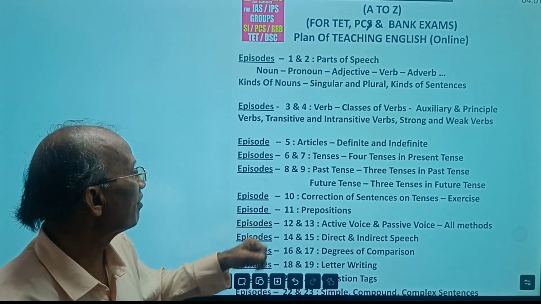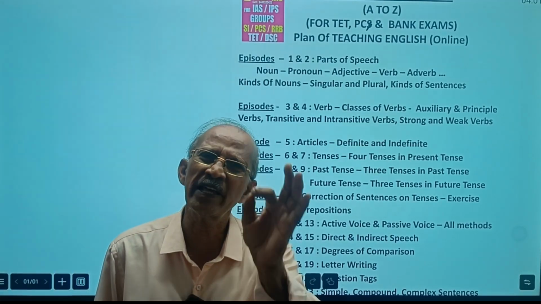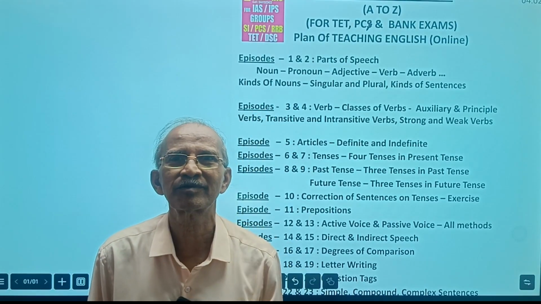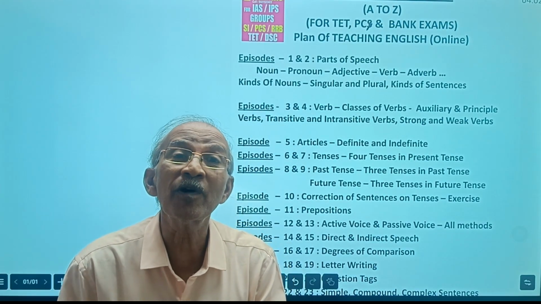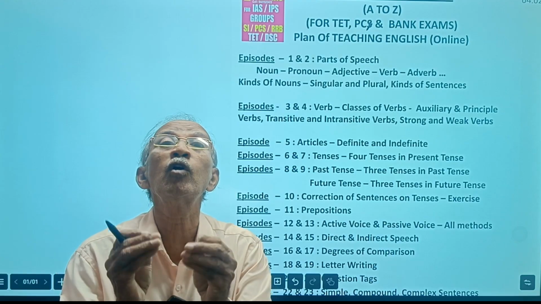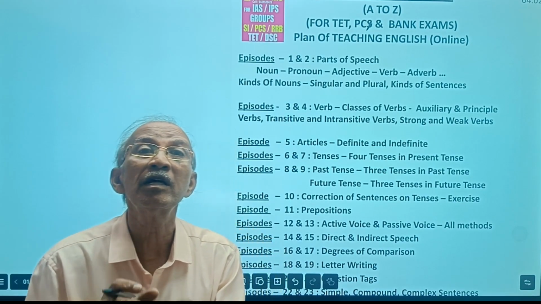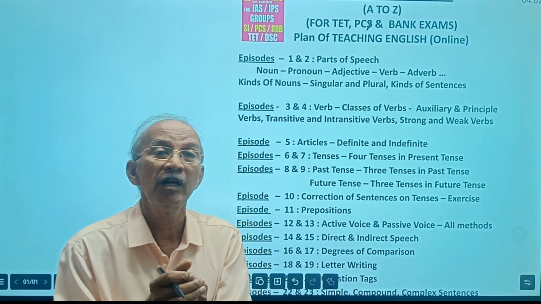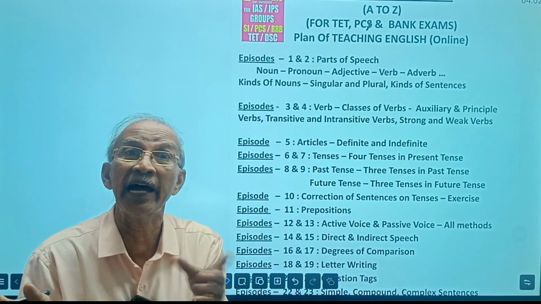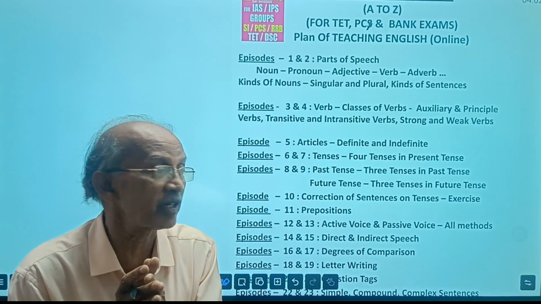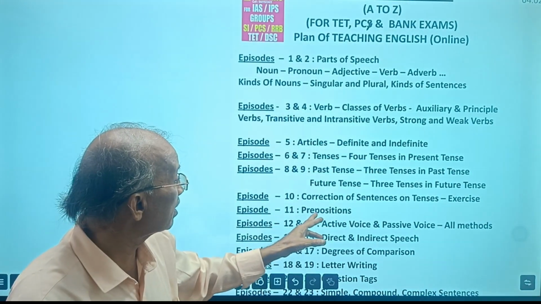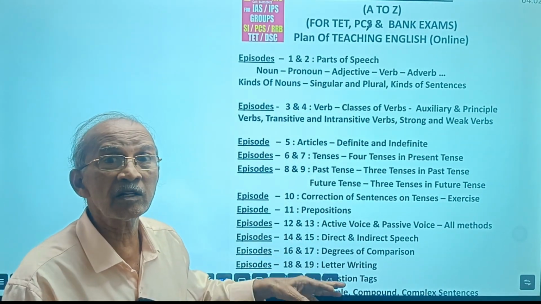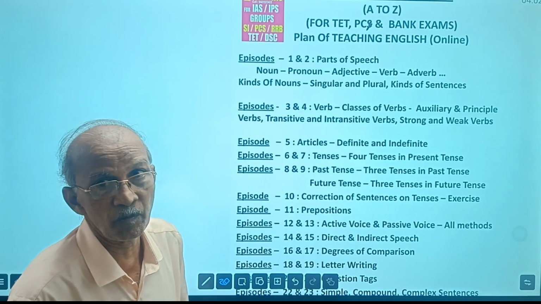And then episode 11: prepositions. Prepositions is actually a very difficult topic. Of all these topics, prepositions is the most difficult, because there are no rules at all. Prepositions show relations. Depending on the relation between the noun and the other words in the sentence, we have to choose the correct preposition. As these are difficult, we have to discuss them very leisurely, and prepositional phrases also in this topic.